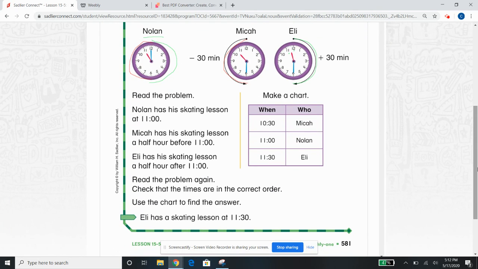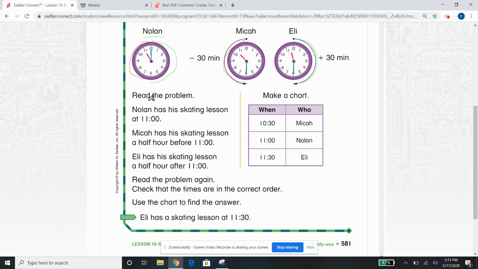I like this because they organize it and make a chart for you. So look here, it says when and who. Look what they did. They said, okay, Micah's is at 10:30. Nolan's is at 11. Eli's is at 11:30. So they organized it for you, which really makes it a lot easier for you to make a chart.